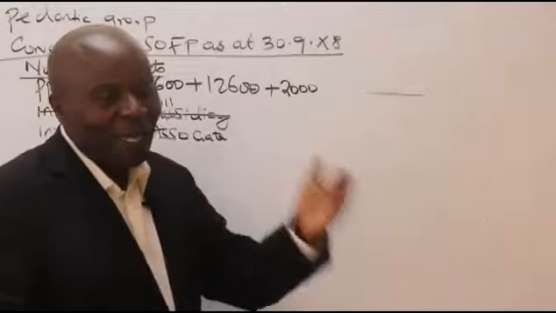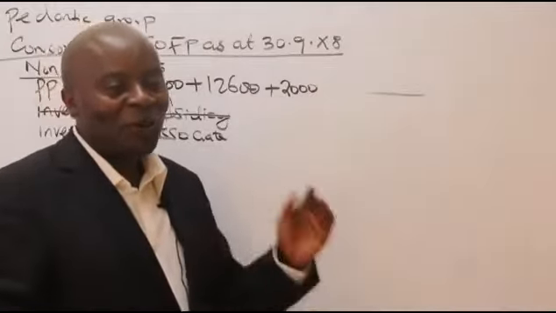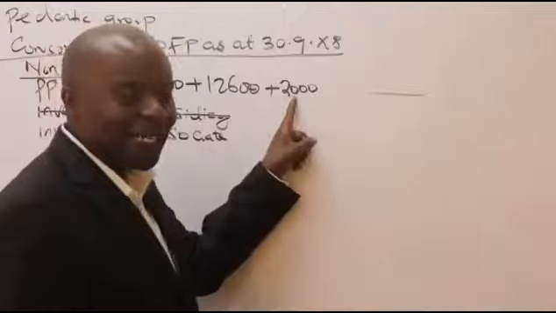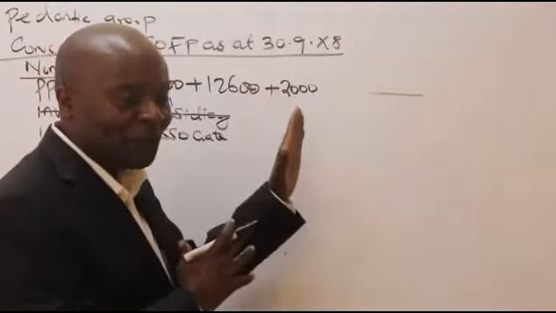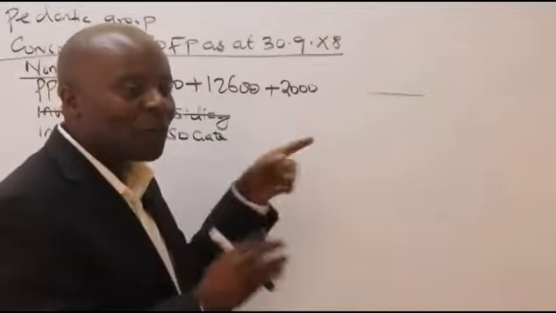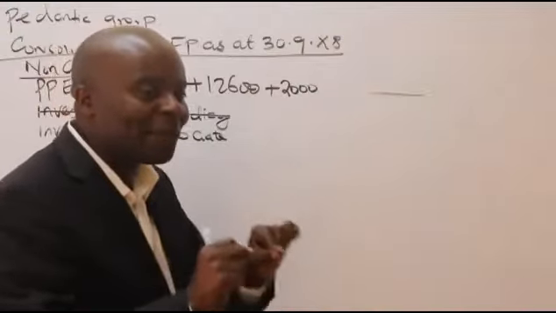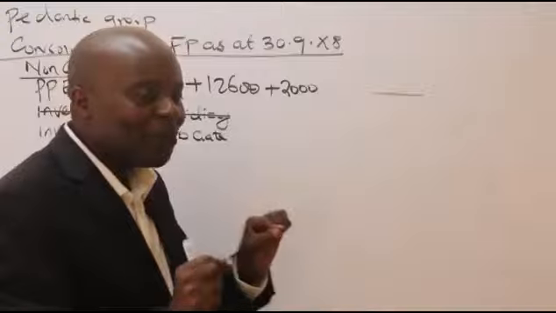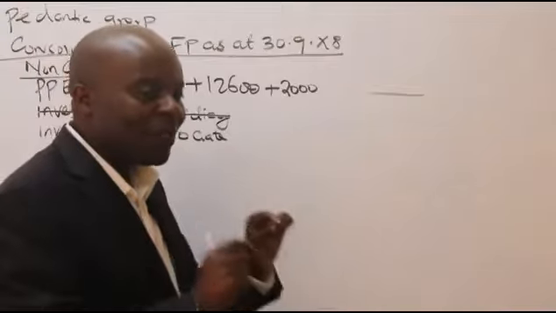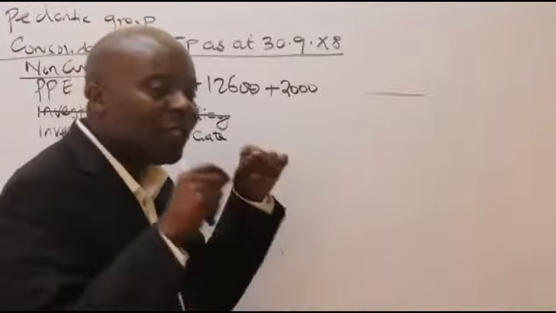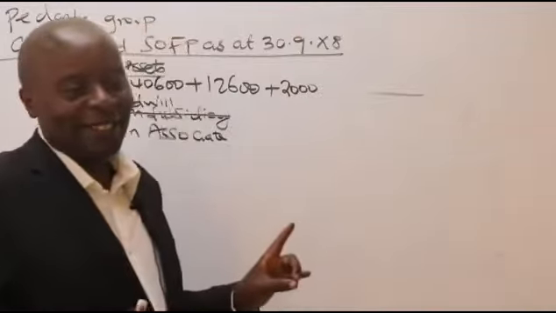And then, of course, you and I are bright chaps. You know that this is an item of plant whose value was not factored into the financial statements, meaning that this figure was missing from our fixed assets movement register. So it has not been depreciated.